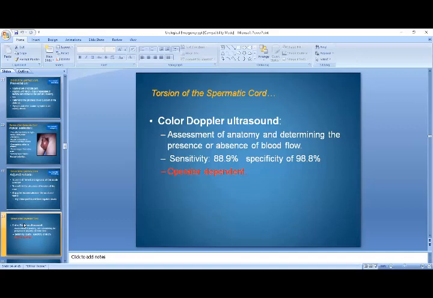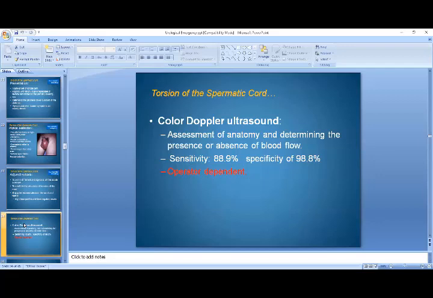Like color Doppler ultrasound assessment, it gives you the assessment of the anatomy and determines the presence or absence of the blood flow, and it has very high sensitivity and specificity. Sensitivity is about 88.9%, almost 89%, and specificity of almost 99%. So color Doppler ultrasonography has a very good sensitivity and specificity, but it is operator dependent.